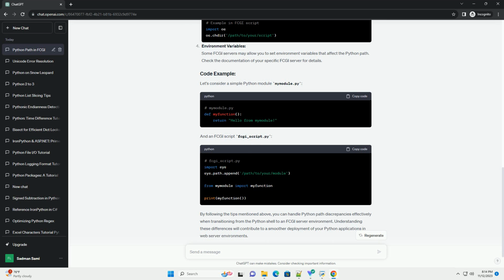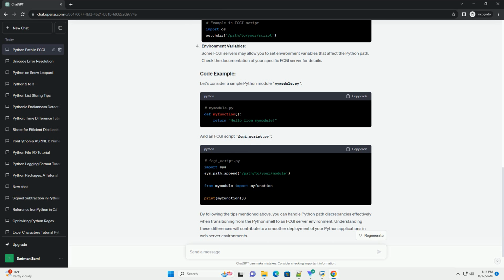Use absolute paths. Ensure that your code uses absolute paths when working with modules and packages. This helps eliminate ambiguity and ensures that the FCGI server can locate your modules correctly. Modify sys.path dynamically. If necessary, you can modify the sys.path variable dynamically in your FCGI script to include the required directories.